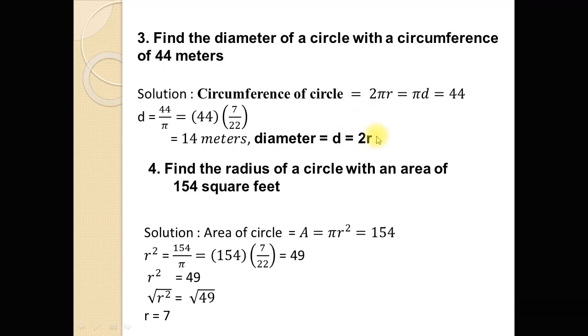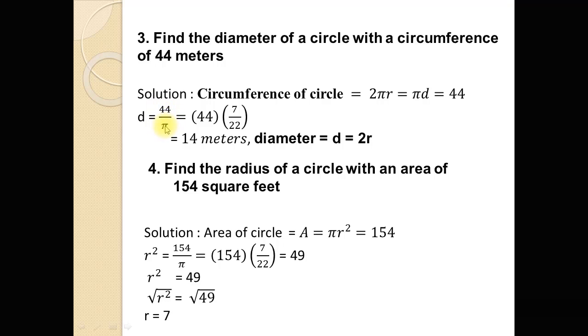So using the formula of the circumference of a circle, which is equal to 2 pi r, and since we know that 2r is equal to d, meaning diameter, and diameter is twice the radius, so 2 pi r can be written as pi d, and pi d is equal to 44, because it is given in the question that the circumference of the circle is 44. Since we have to find the value of diameter d, dividing both sides by pi, we obtain 44 divided by pi, or we can write d is equal to 1 over pi multiplied by 44.